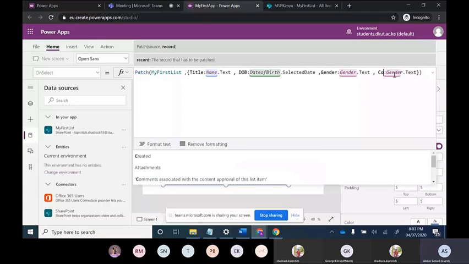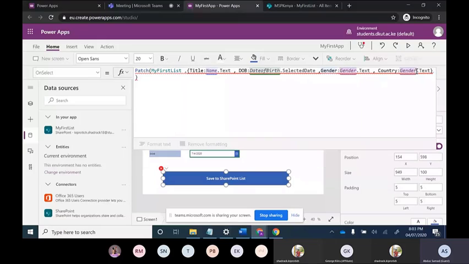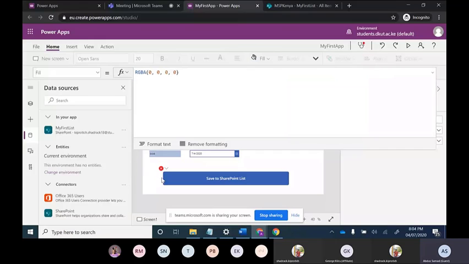Country is there, and then country.text is there. Oh, sorry, I haven't mentioned country.